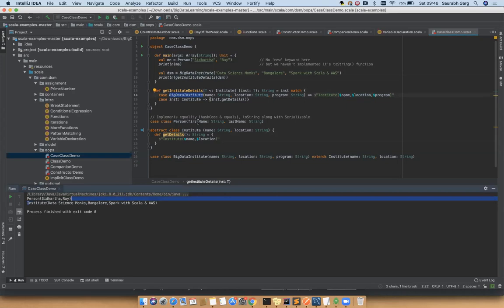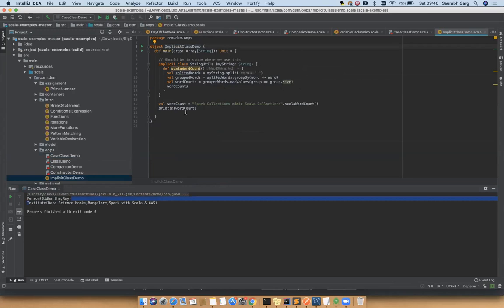Okay, like that. Similarly, the final concept in OOPS is implicit class. This is again an important concept, and different types of questions come in. First, let's see the syntax. You have created an implicit class called StringUtils, which has a constructor that takes a type String, and inside that you have defined a function called scalaWordCount. It will count the number of words for a given string. The attribute is called myString, which is a statement or a sentence, and you're counting the number of words.